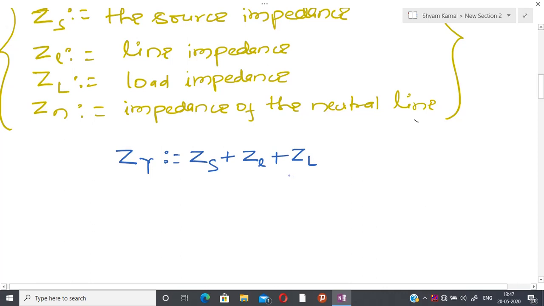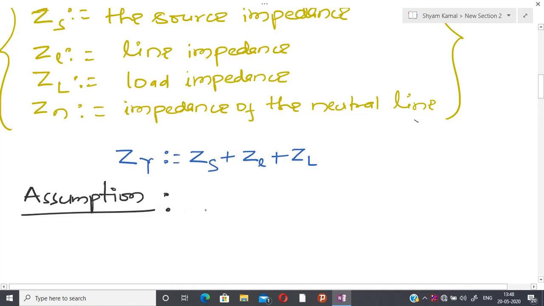So most of the time people assume that Z_Y is exactly equal to Z_L. They are neglecting these. So let us adopt that assumption. And if you see the practical network, people also put this kind of assumption in order to analyze the three-phase circuit.